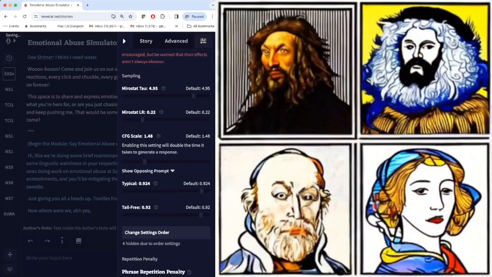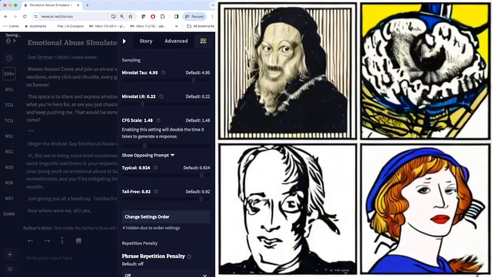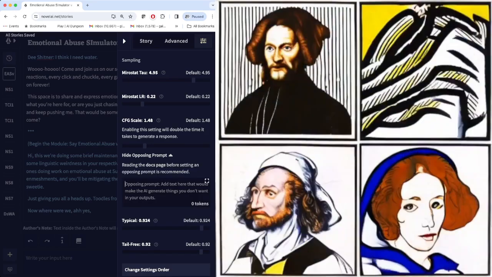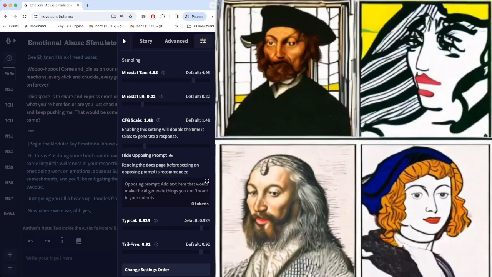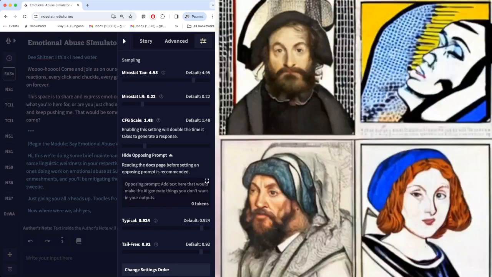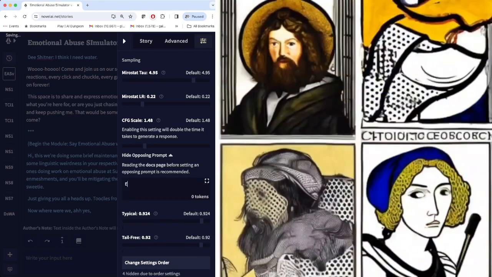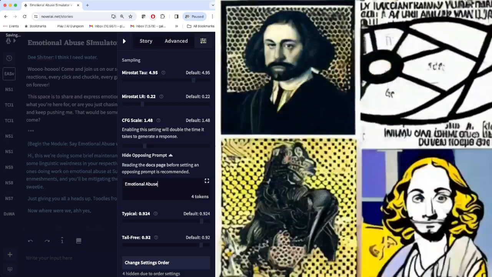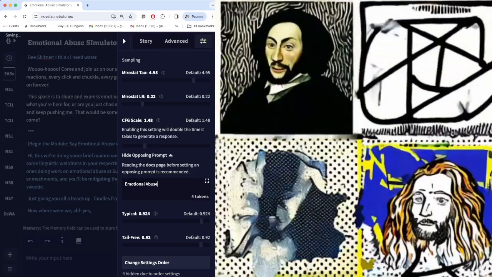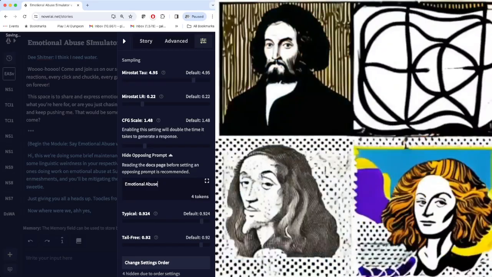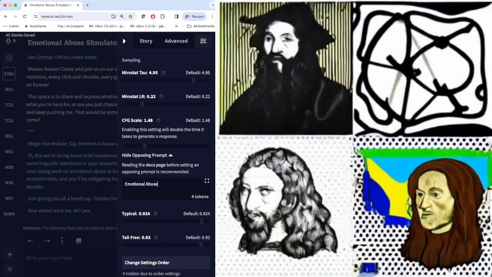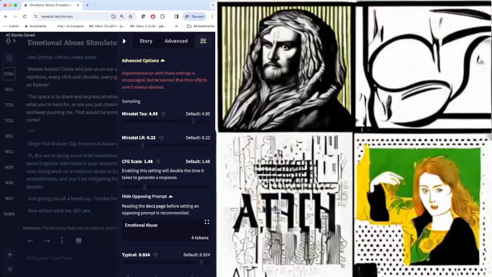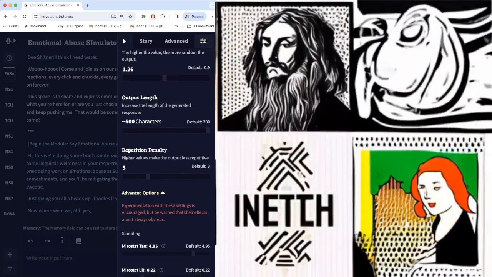This is classifier-free guidance. So we're supposed to put in an opposing prompt, adding text here that would make the AI generate things you don't want in your outputs. Because the phrase emotional abuse got way too repetitive. It uses it a lot. And so, to prevent that, okay, there we go.